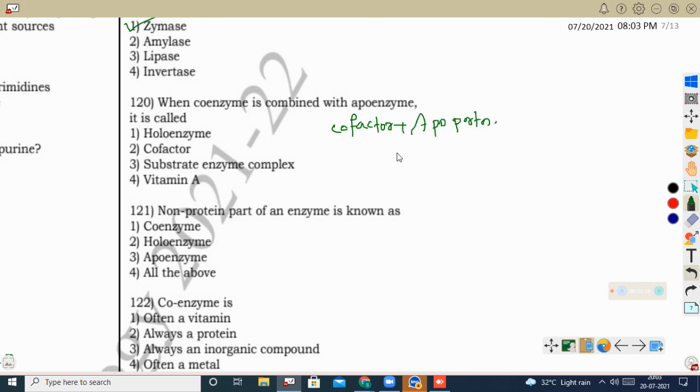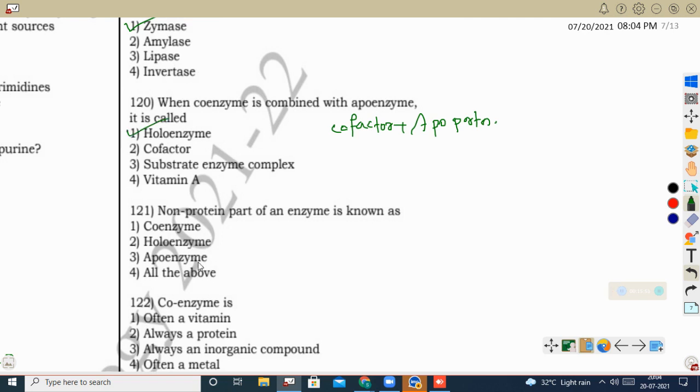The cofactor can be either inorganic metal ions or an organic compound. Organic compounds can be either coenzymes or some prosthetic group. So the question is when a coenzyme is combined with apoenzyme. When the cofactor coenzyme is combined with apoprotein, it becomes a complete functional protein, called the holoenzyme.